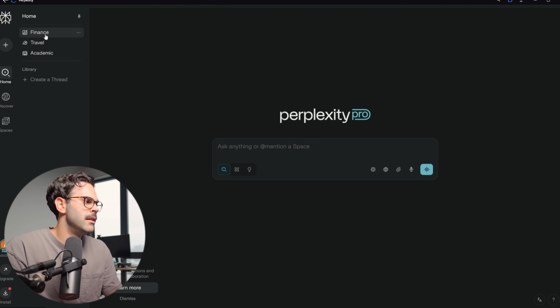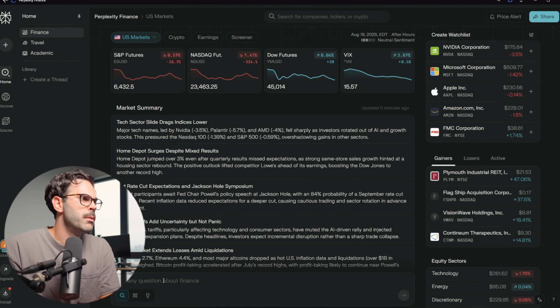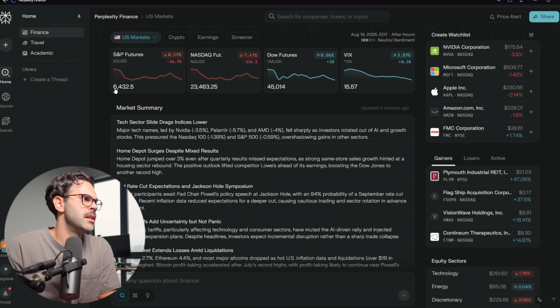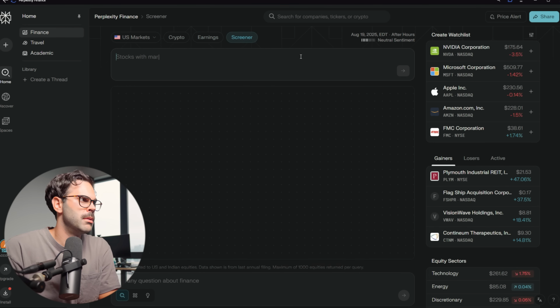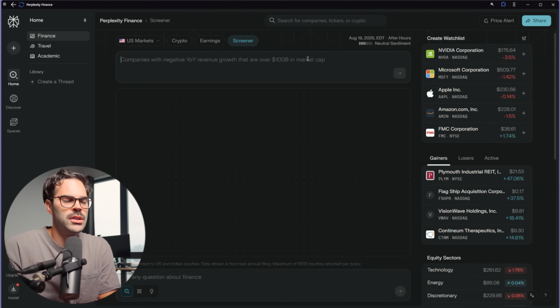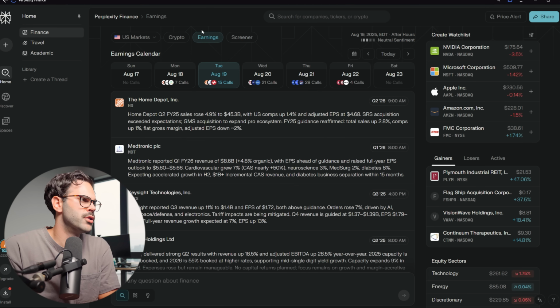So we're going to be clicking on Finance at the top left over here, and then it's going to bring you to this page. When we look at this, we can see that it's very similar to all the other news feeds or news platforms when it comes to the stock market. This is going to be the basics. You can choose US market or Indian market, because it's a big market. You can also look at crypto, earnings, or screener. So you can look at stocks with market cap over 2 trillion sorted by P/E ratio. This is an example, but you can also show just any other research, and it's going to bring you to the ticker list. Let's go back to the main version, which is the earnings.